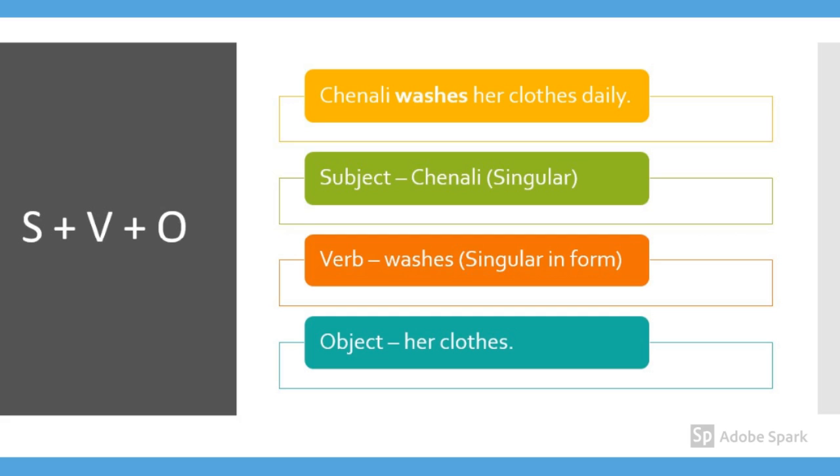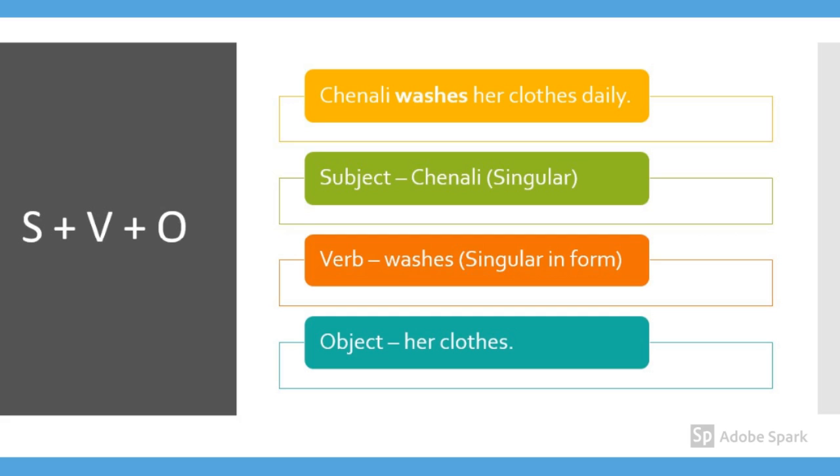Chenali washes her clothes daily. What is the subject of the sentence? Chenali. How do you know it? You can ask the question to get that answer. Who washes her clothes daily? So the answer is Chenali. Chenali is the subject. In this sentence, the subject Chenali is in singular form because it indicates only one person.